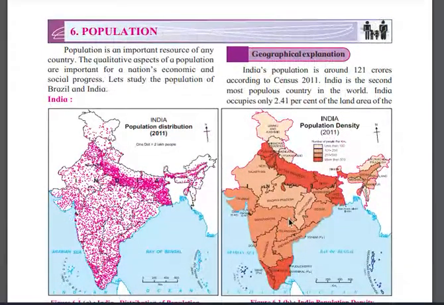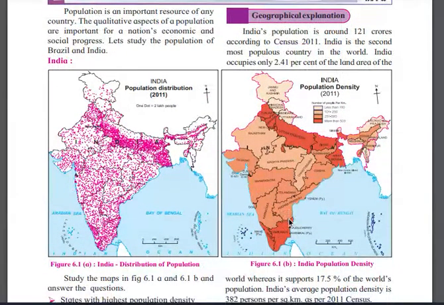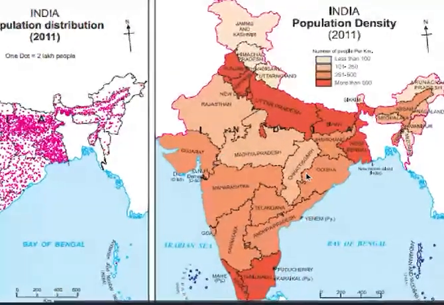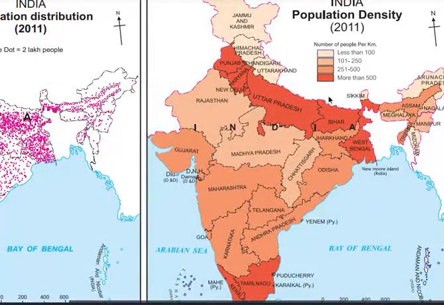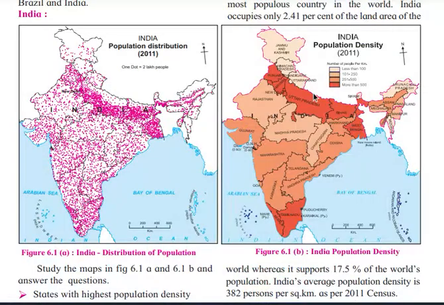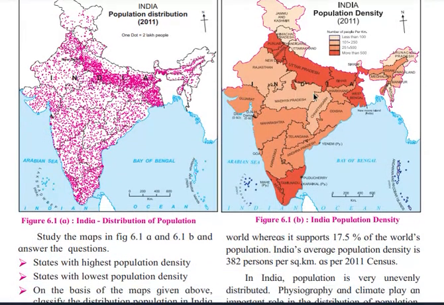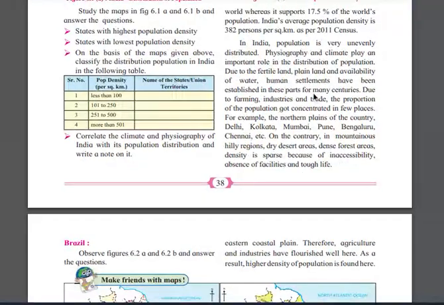Now if you see figure 6.1, India's population density is shown here. According to 2011, can you tell me where more than 500 people are living? Uttar Pradesh, Bihar, Tamil Nadu, Kerala, right? Where are less than 100 people living? Jammu and Kashmir, Arunachal Pradesh, Chhattisgarh, right? So in these areas, fewer than 100 to 200 people are living per kilometer, it is explaining.